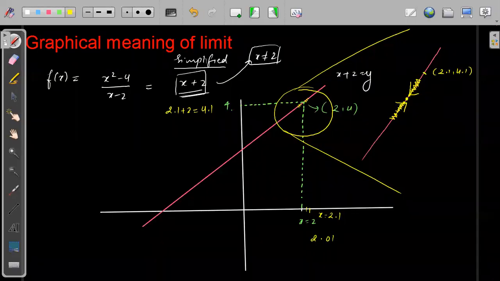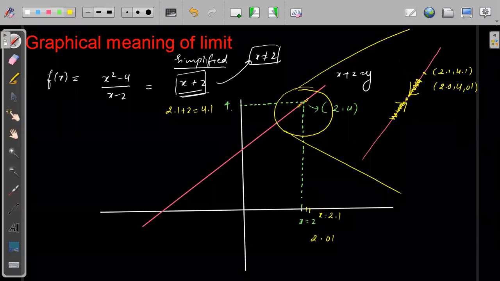This will be 2.01 comma 4.01. Let's take this as point P. Which is closer to P, the first point or the second? Obviously the second. As we move closer and closer to x, the function's value moves closer and closer to 4.